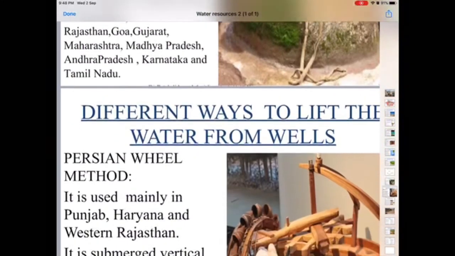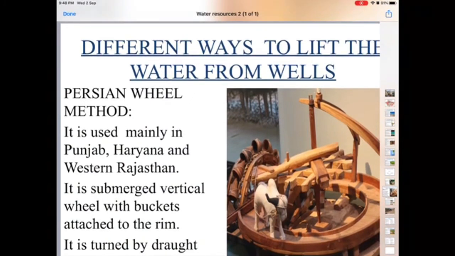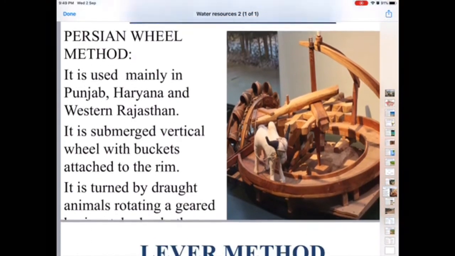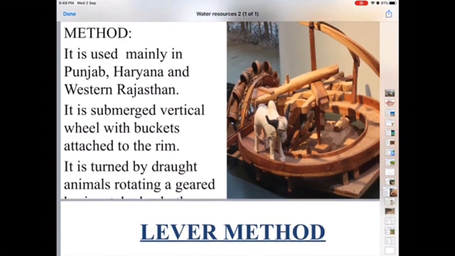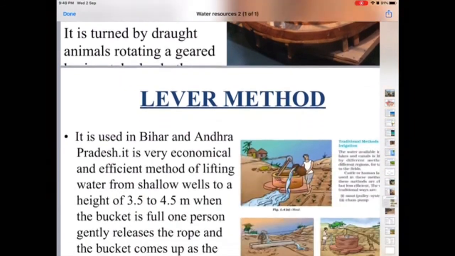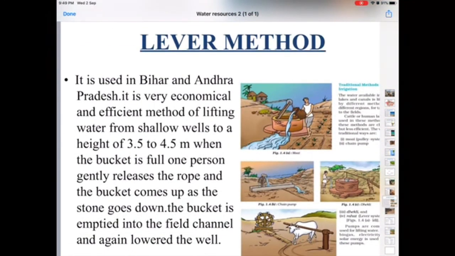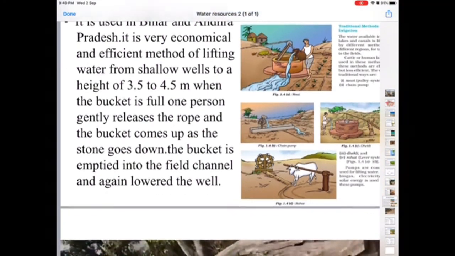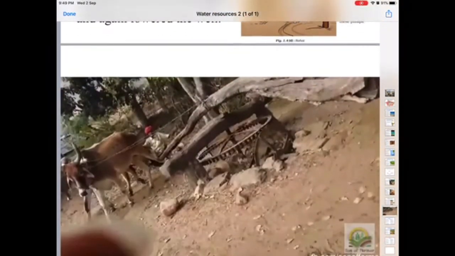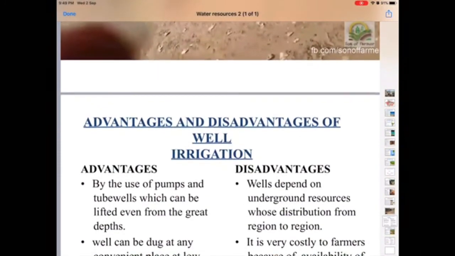So when we talk about well irrigation, there are different ways to lift the water from the well, and there is a Persian wheel method that is particularly popular in Punjab, Haryana and western UP. Then the lever method is there, that is popular in Bihar and Andhra Pradesh. With the help of the bucket, the water is taken. So these two methods are there.